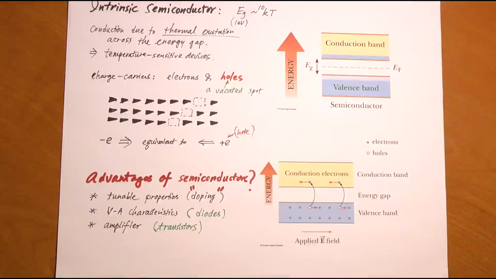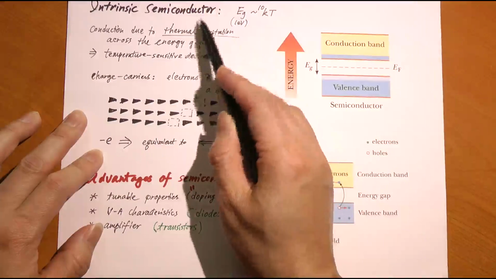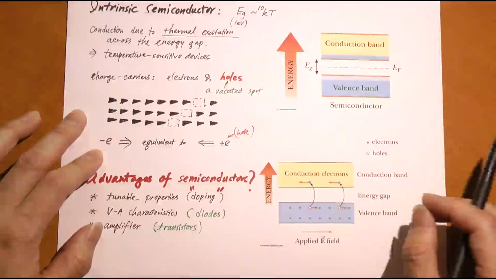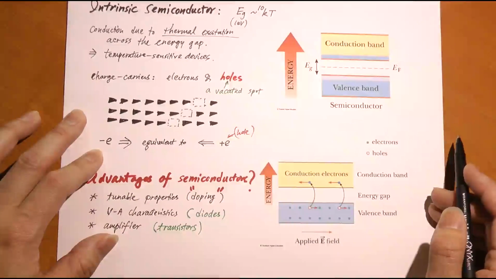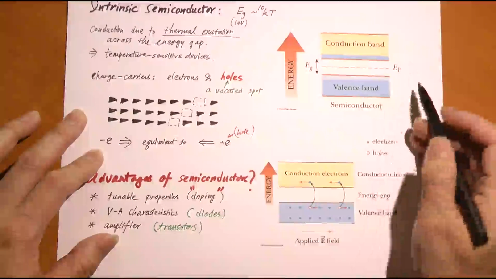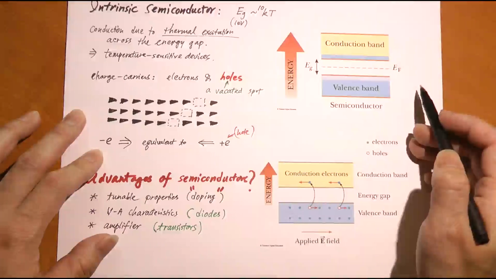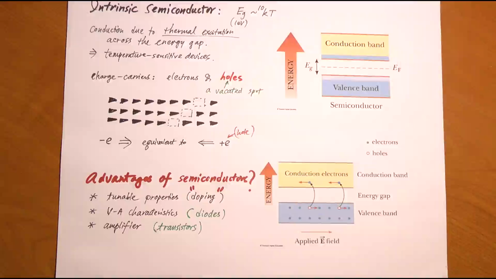Well, let's start with what's called intrinsic semiconductors. This is basically a pure piece of silicon or germanium with no other atoms in it. It's chemically pure. The energy gap between the conduction and valence band for an intrinsic semiconductor is around 1 eV. For a good insulator, it's several eV, like 7 or 8 eV. But for semiconductors, it's actually 1 eV.